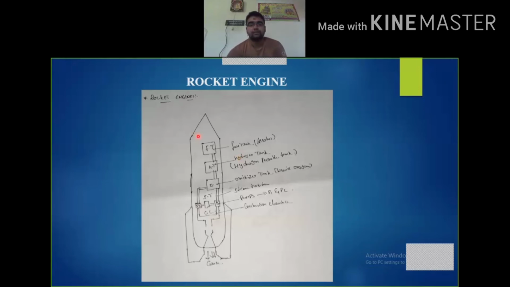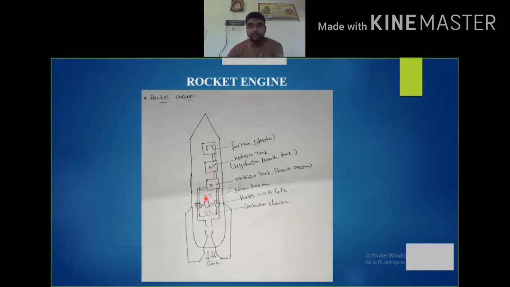And here, this is the payload section, above the fuel tank. Here there will be a payload section where the astronauts or the satellites, all these things are placed. And then the fuel tank, followed by the hydrogen tank, where hydrogen peroxide is present. Okay, and then the oxidizer tank, where liquid oxygen is present.